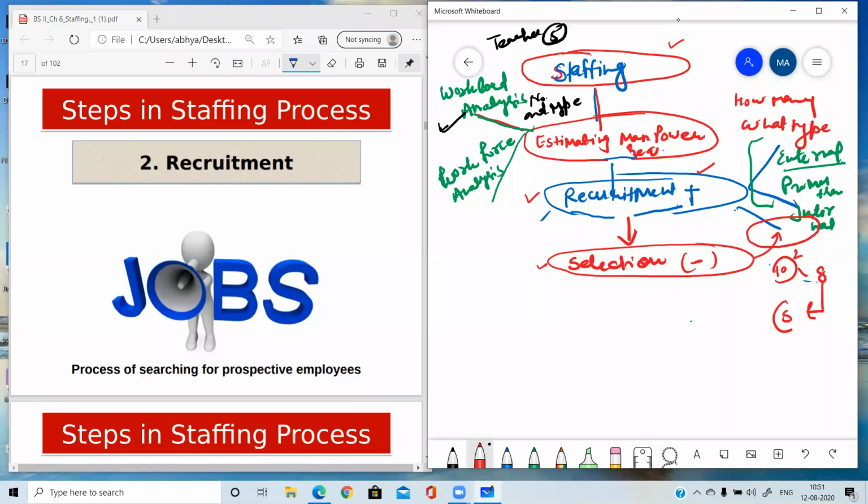Then only 5 candidates cleared the next level. Then the next level, 4 candidates will be sent. So it means at every step of the selection process, some candidates will be eliminated or disqualified who were not capable of clearing that particular level. So that's why it is a negative process. And at last, in the final stage, only those candidates will enter who have crossed all the hurdles, who have cleared all the levels, and who are the winner. Winner means who have got the job.